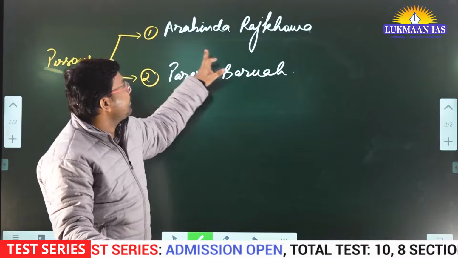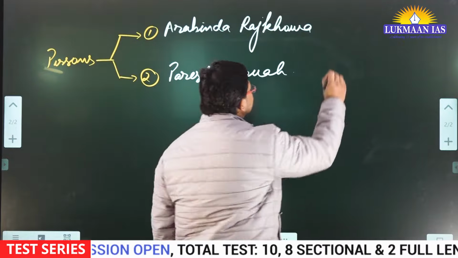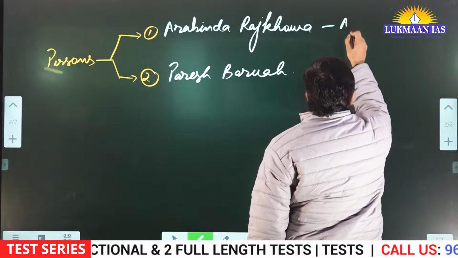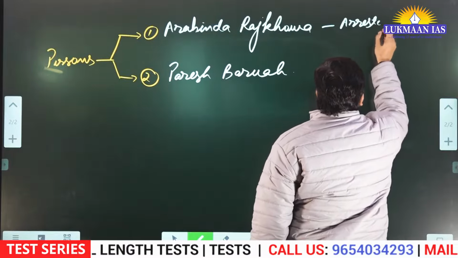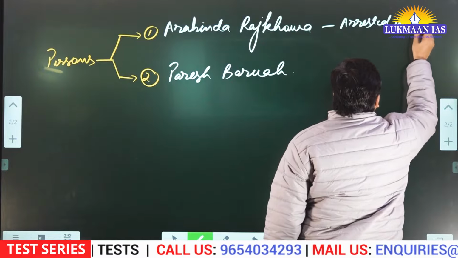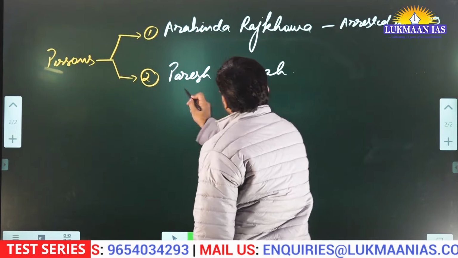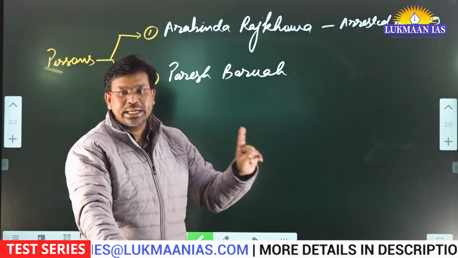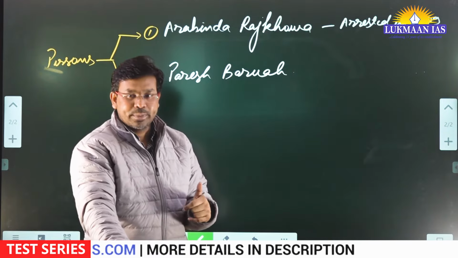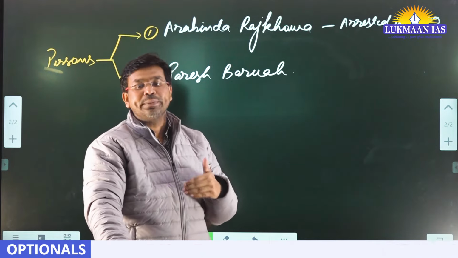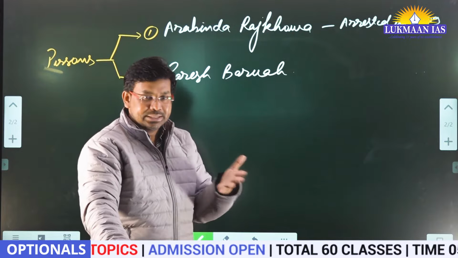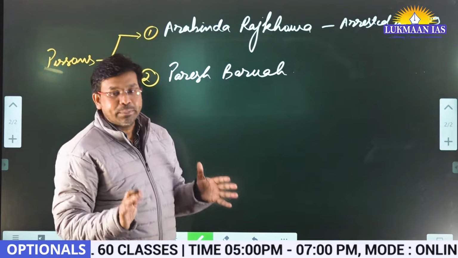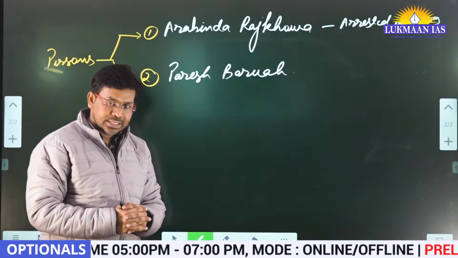When we talk about Arabinda Rajkhowa, he was arrested by the law enforcement agencies in 2009. But the other person has never been arrested. He was arrested initially in 2009 and was released as well by the government. Why? Because the government wanted to go for peace talks with ULFA as a faction, because it is not run by an individual. It is a big organization. A huge number of militants and insurgents are working.